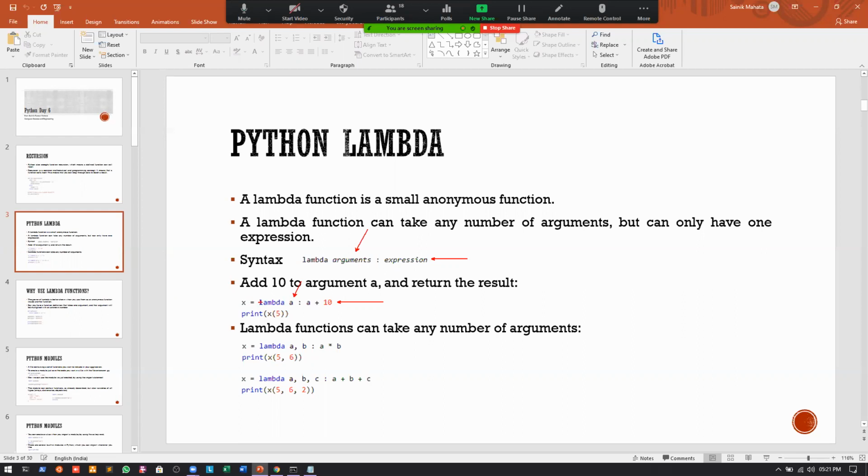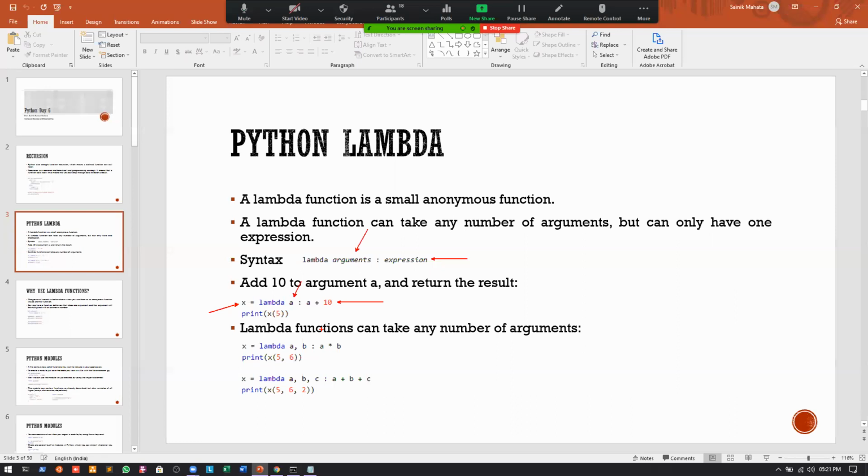So in this scenario, this is a function where the argument is a, and whatever argument we pass, we will just add 10 to it and return it. Since we do not have a name for this function, and the calling variable is x, we will consider for the time being that x is the name of this function.